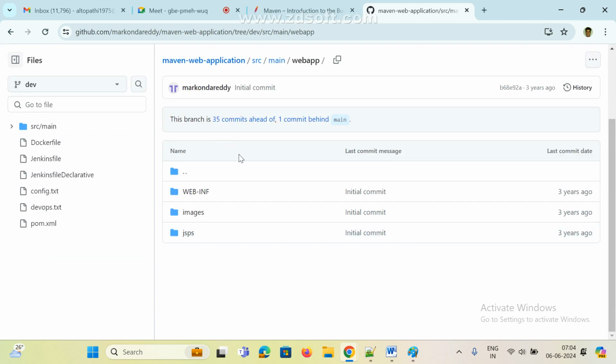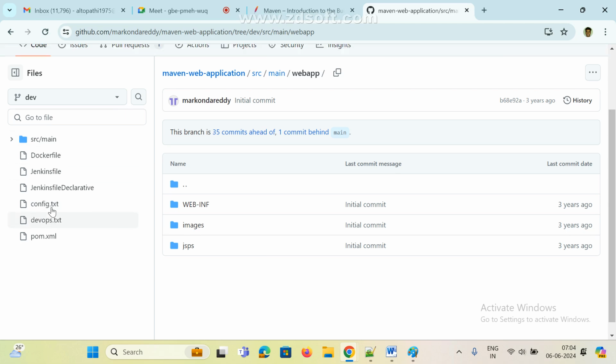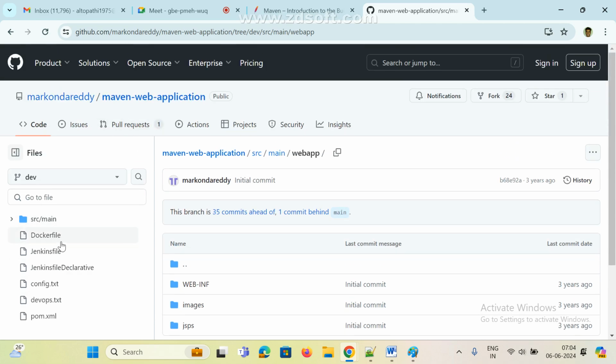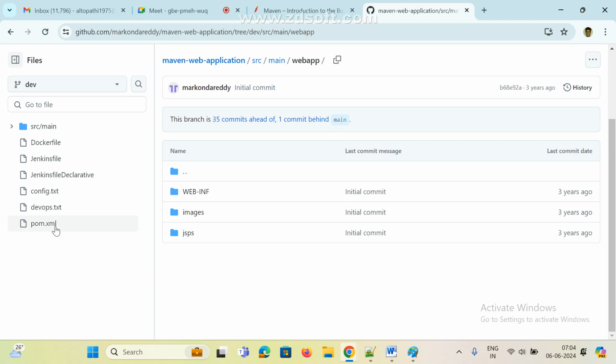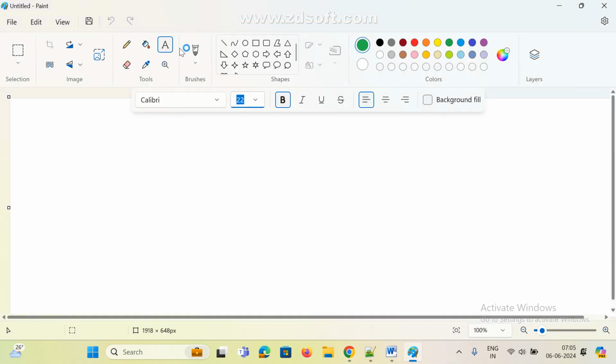If you want to deploy this source code to any server, whether it is Tomcat server, WebLogic server, JBoss server, or Jetty server, we are not going to directly copy and paste it. It won't work. Servers mostly support artifact files. Yesterday we discussed what type it expects, whether WAR file or JAR file. Directly copying and pasting won't work on servers.